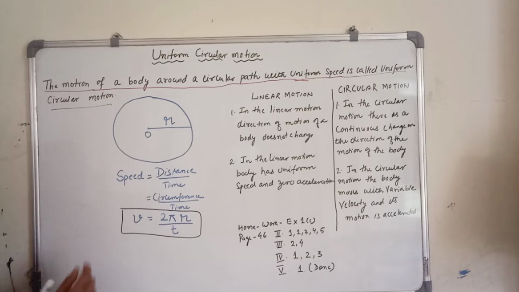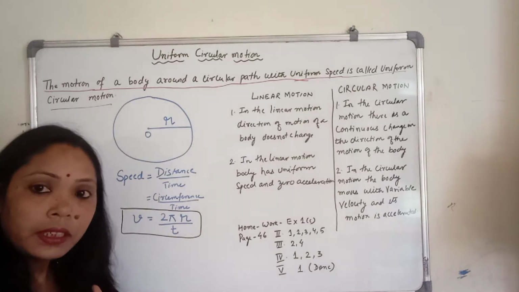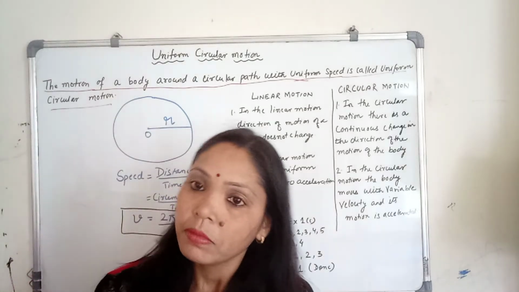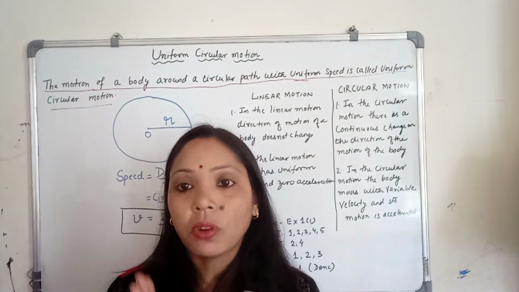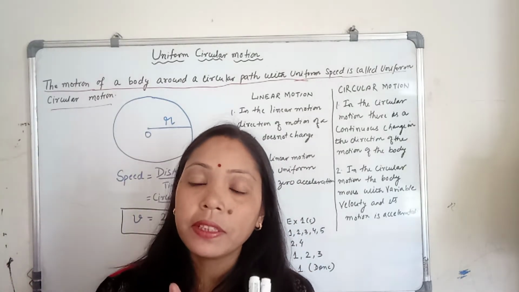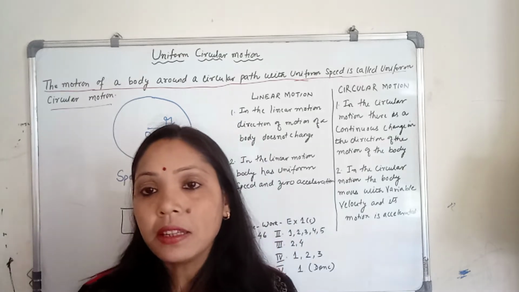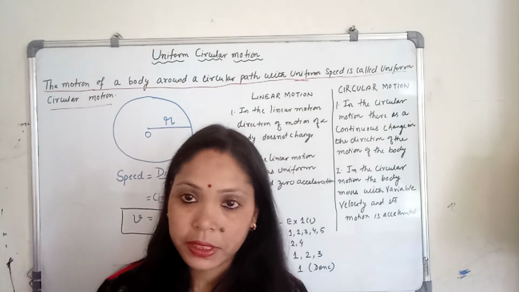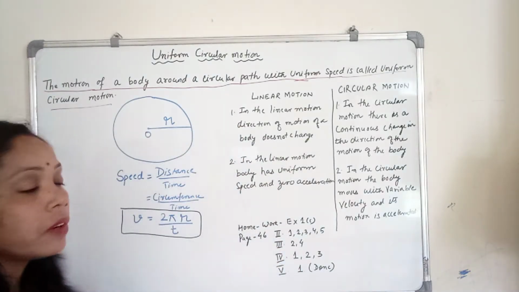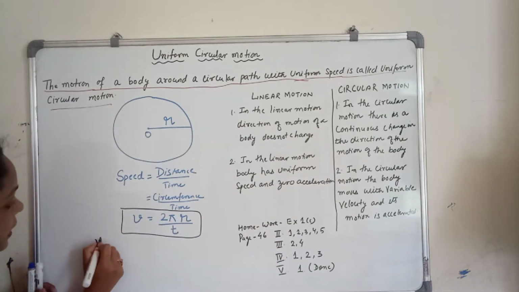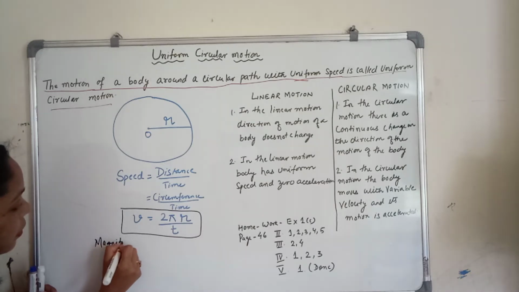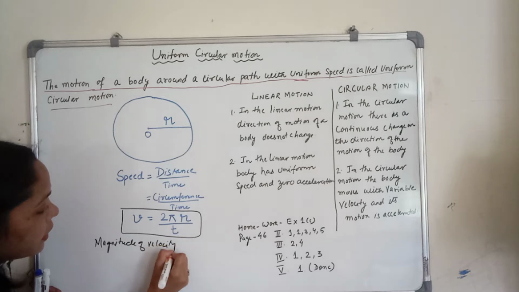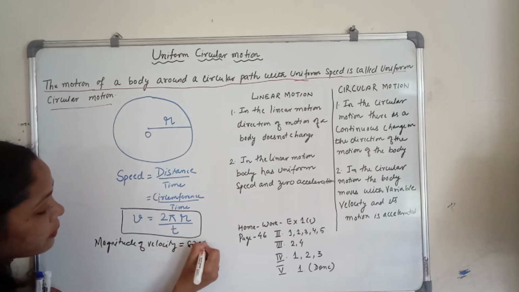Now come to another portion. That one will be velocity. Now we know that the speed is constant. Speed remains fixed in a circular path. Now what about the velocity? The magnitude of velocity is always equal to speed.